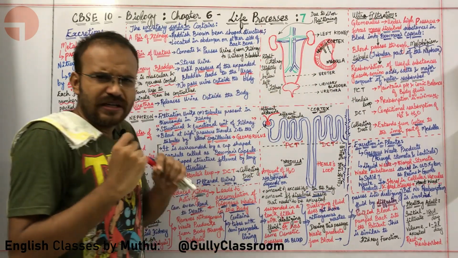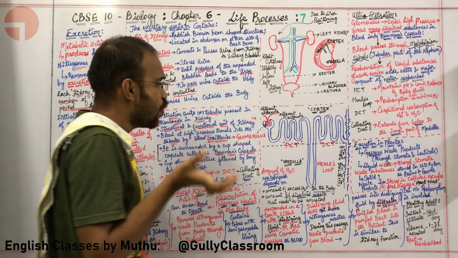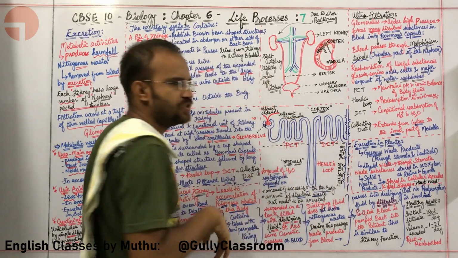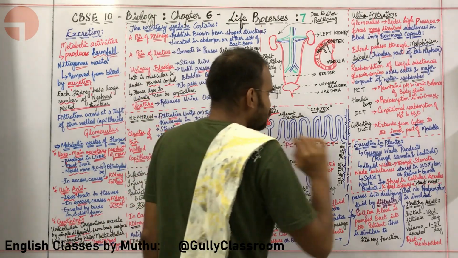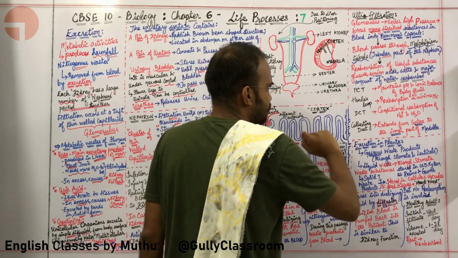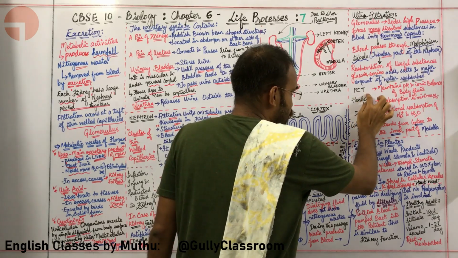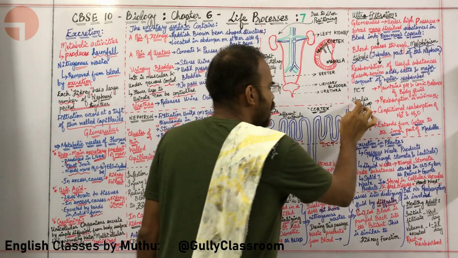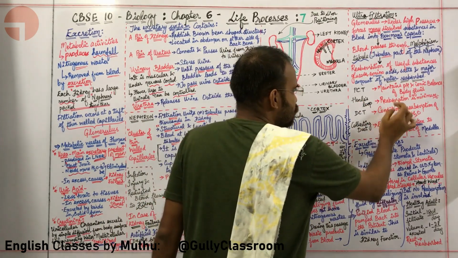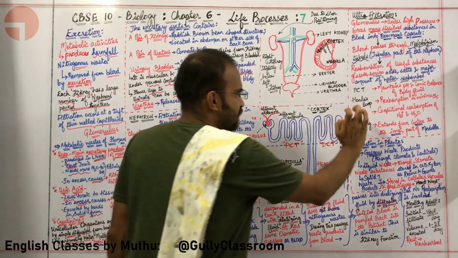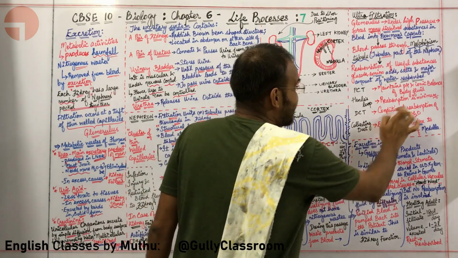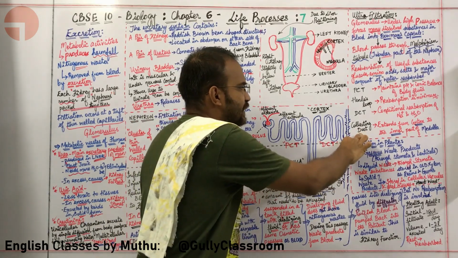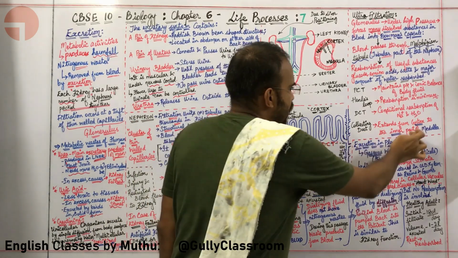Okay, sir. Sir, tell me something extra about the actual function of PCT, Henle's loop and DCT. Absolutely, Tangam. What is PCT? PCT means proximal convoluted tubule. It maintains pH and ionic balance of the body fluid. What does Henle's loop do? In Henle's loop, reabsorption is minimum. DCT, what is it doing? Conditional reabsorption of just sodium ions and water, and finally the collecting duct extends from the cortex to the inner part of the medulla.